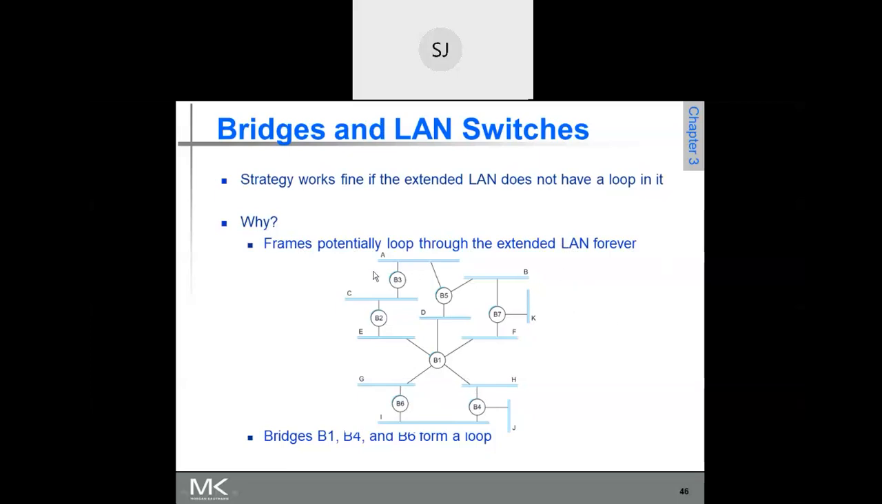So this is the topology of interconnection of different LANs. A, B, C, D are all the LANs, connected by these bridges B1, B2, B3. But you should ensure that there are no loops.